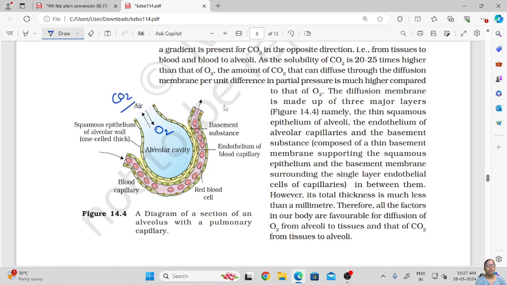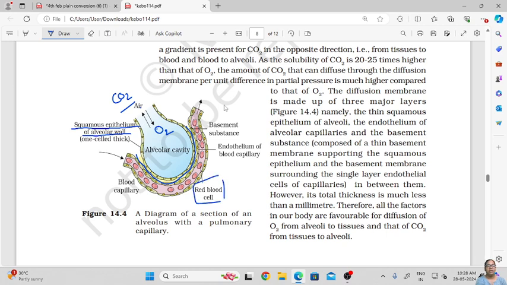The alveolus consists of three parts: the basement substrate, then a thick wall made up of squamous epithelial tissue, which is supplied with blood capillaries wherein the red blood cells flow.